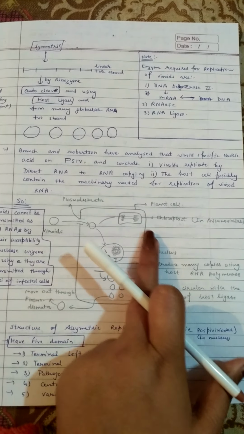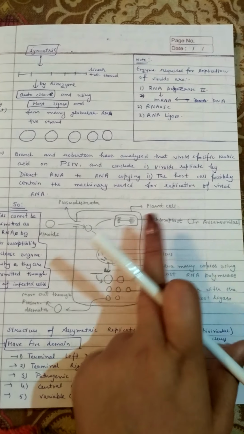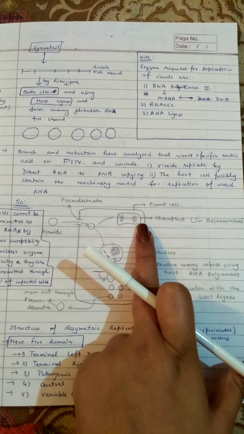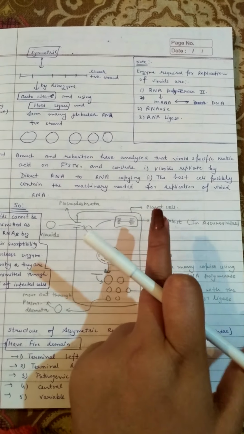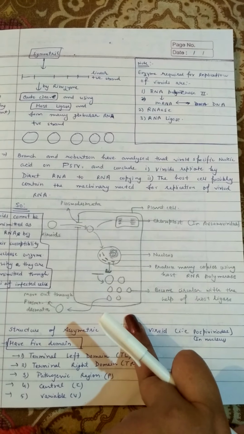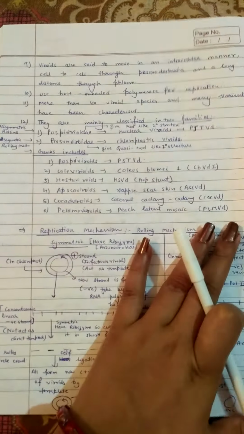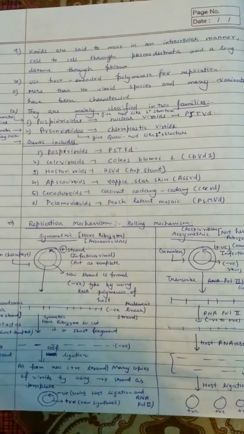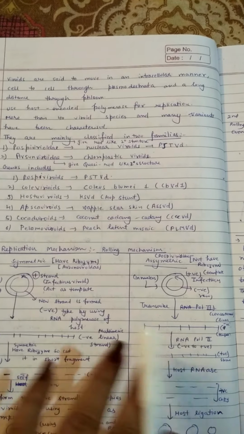If it infects the chloroplast, then in the Avsunviroidae family the viroid first goes inside the chloroplast, replicates there and forms a number of copies, and then comes out of the plant cell and infects another plant cell. So again, these are the mechanisms in the different families. Okay, so I am telling you about the rolling mechanism, that is, the replication mechanism.